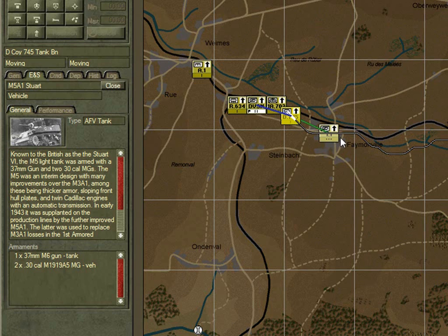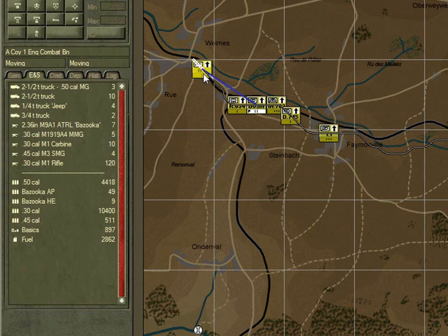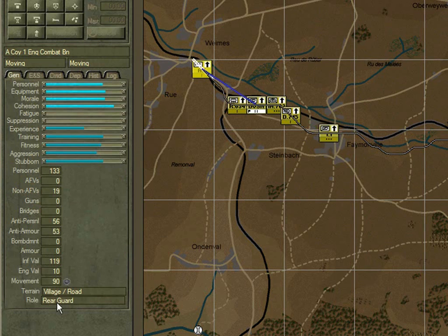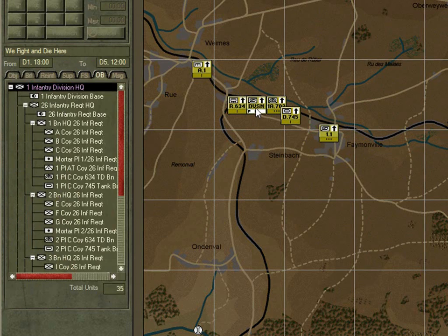So that is a good composition for the advance guard, another good choice for the main guard, and you'll see at the back here we will have the engineers of the rear guard. So all in all, a good choice for its formation and for its allocation. We'll let the game run now, and we will come back when the force gets closer to the enemy.